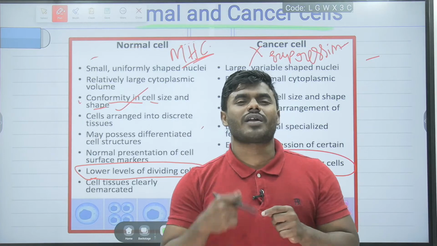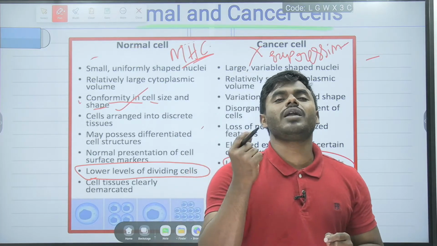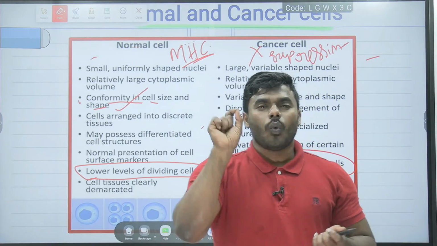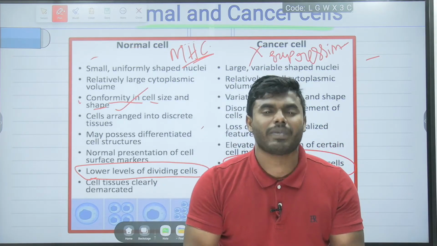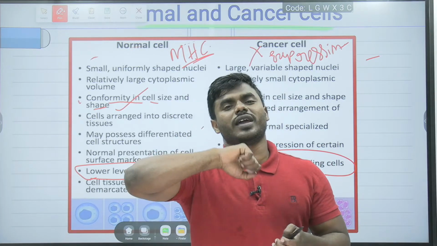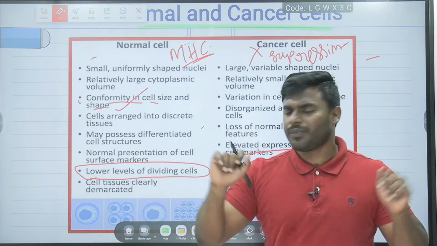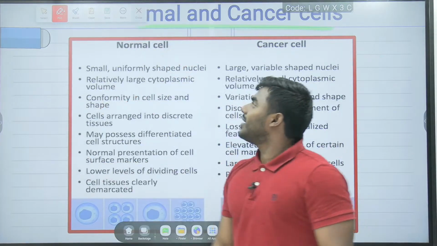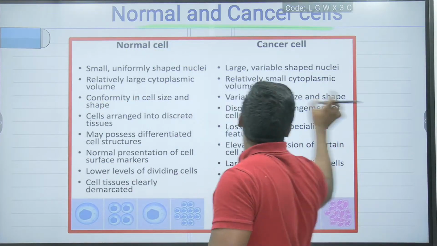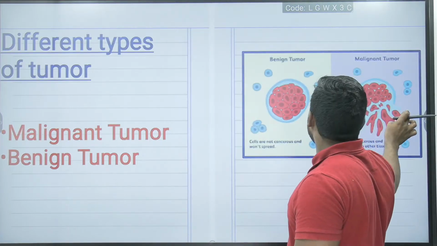We don't use the word rapid division, we use the word uncontrollable cell division. Why are we using the word uncontrollable cell division? Because there is no regulatory mechanism controlling the cancer cell. Simple point. So friends, these are the major fundamental differences between the normal cell and the cancer cell.